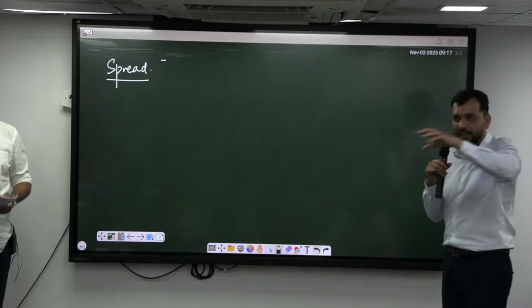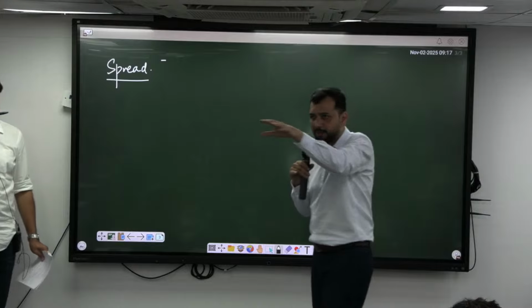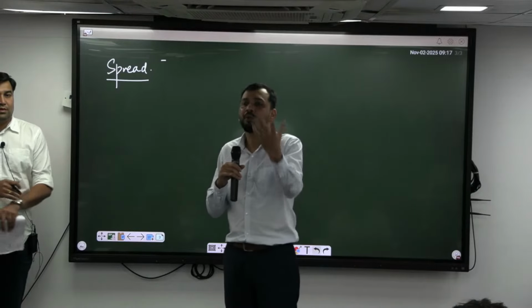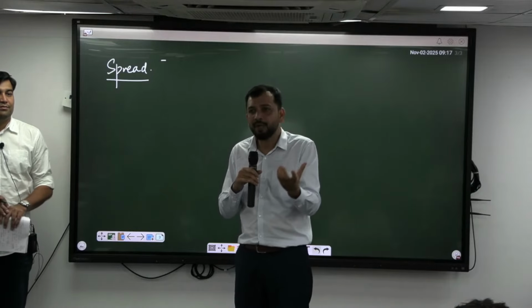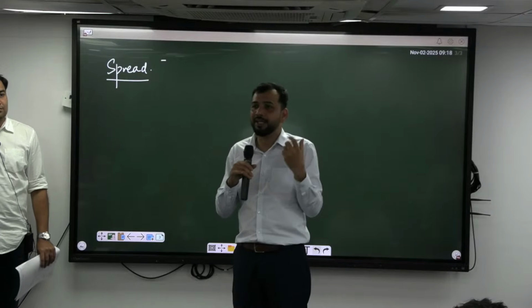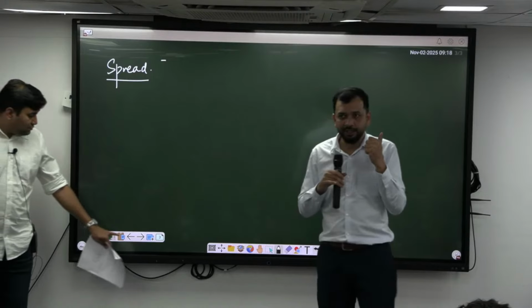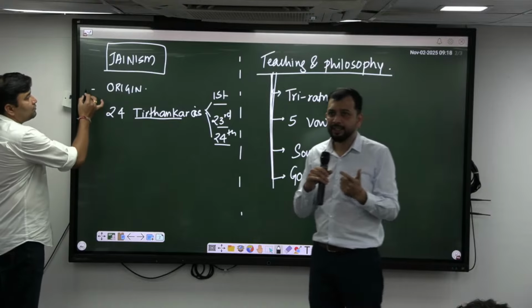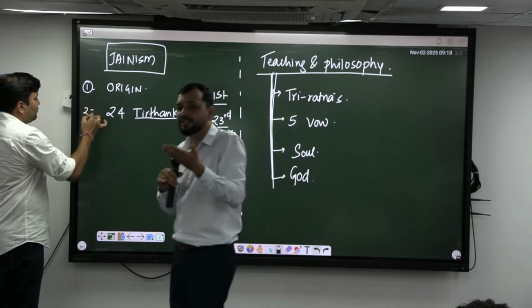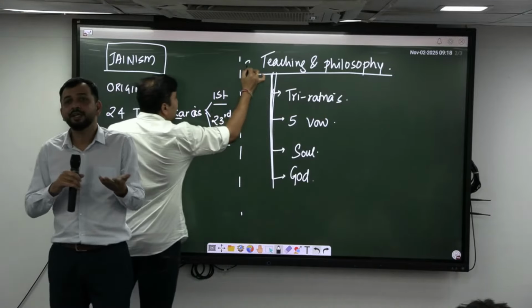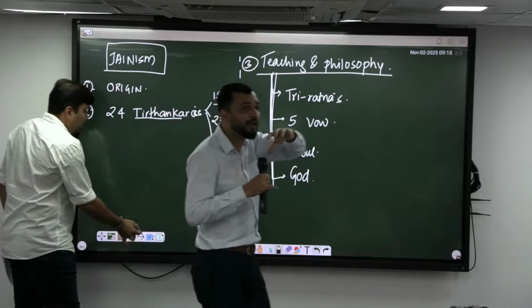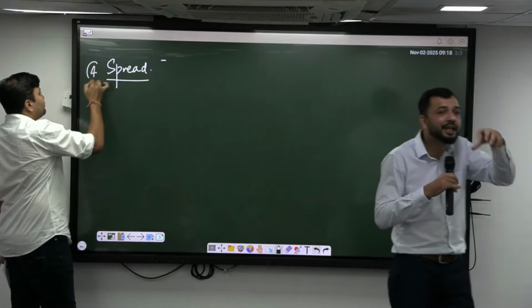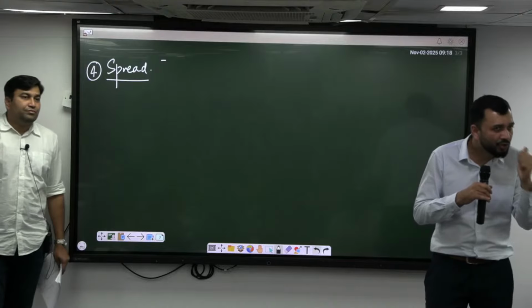There are 16 Mahajanapadas. So whenever Bodh Gaya comes, under which one will it come? That is the second thing you have to understand. Then he gave the first sermon at Sarnath. So Sarnath belongs to which kingdom during that time? That you have to understand.